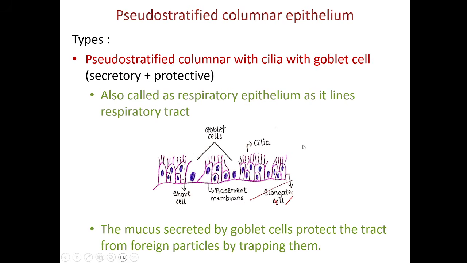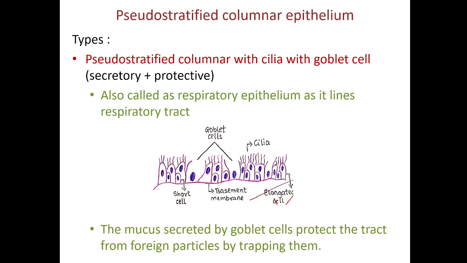So if you see this diagram in the picture, you can see there are some cells more in height, some cells are short, again some cells bigger, some smaller. What are the small cells? The short cells will act as stem cells. They will help in mitosis and formation of the cells again. So pseudostratified epithelium, in this you will see the bases of all the cells are touching the basement membrane, but some cells are bigger, some cells are smaller in size.